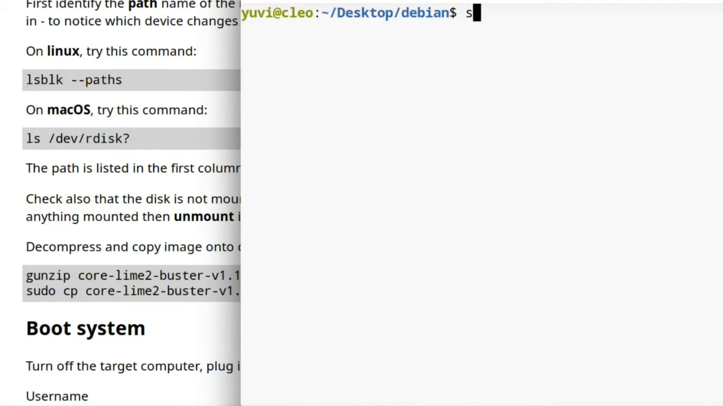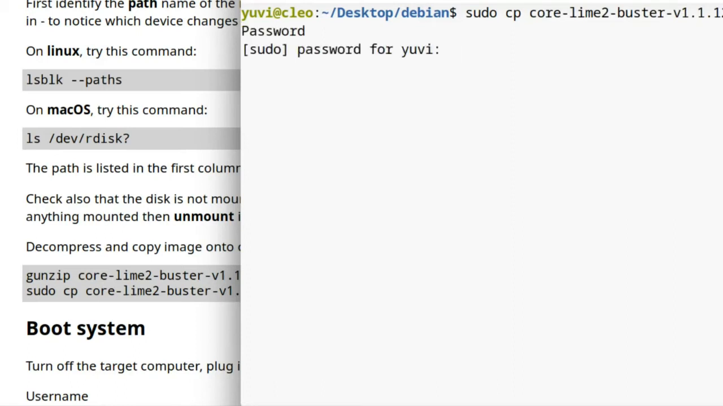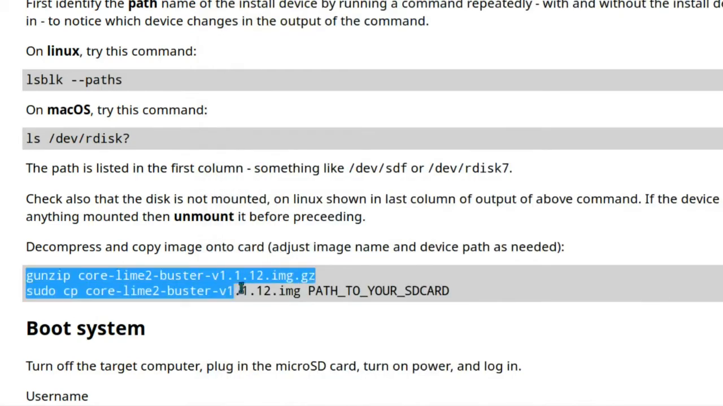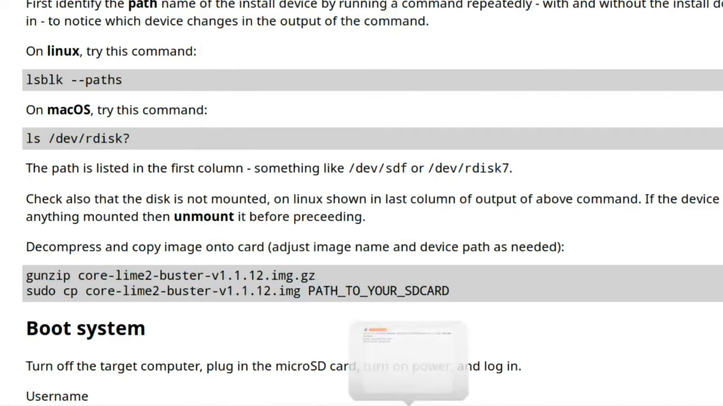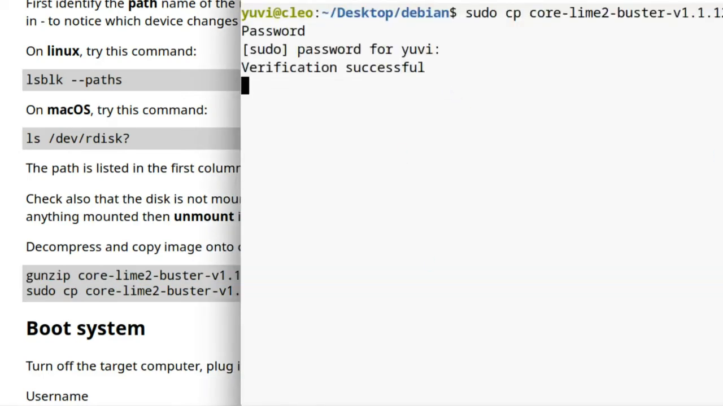Now let us just copy it directly. Sudo cp the image into /dev/sdb. That's it. It asks for a password and then yes, it's verified and it's directly copying. Before you copy it, make sure you have unzipped it. You can decompress it this way using gunzip and then directly copy it to your SD card. It may take a few minutes, you just have to wait.